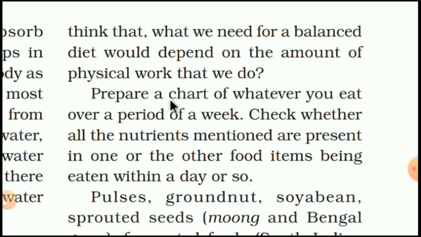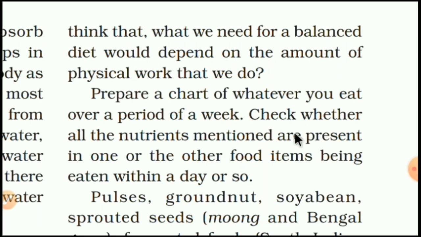Prepare a chart of whatever you eat over a period of a week. Check whether all the nutrients mentioned are present in one or the other food item being eaten within a day or so. So here you will prepare a chart and check. First of all, whatever you eat over a period of a week, you will write down in your chart.